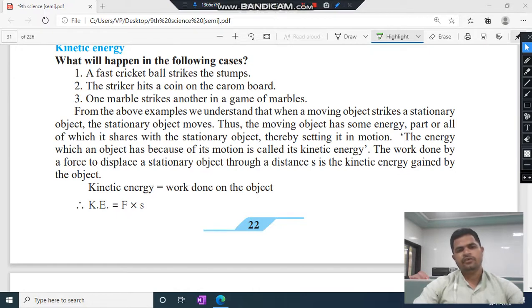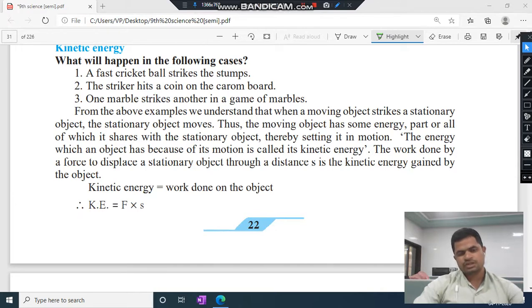What will happen in the following cases? The first case, a fast cricket ball strikes the stump. Definitely the stump will break down, or the stump goes to the side when the ball strikes it. The striker hits a coin on the carom board. When the carom striker hits a coin on the carom board, the coin will displace its position. And third, one marble strikes another in the game of marble. What happens? These are similar examples.